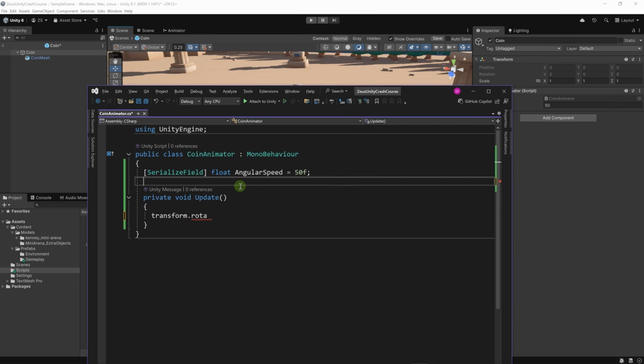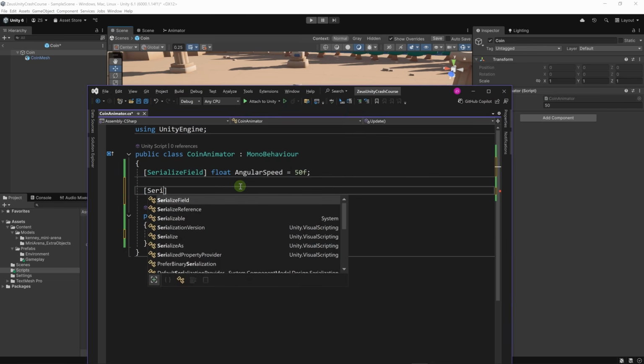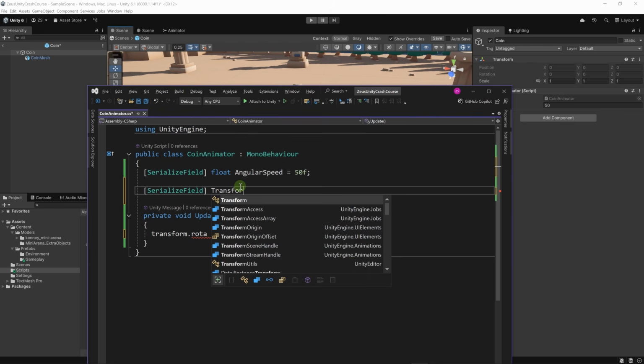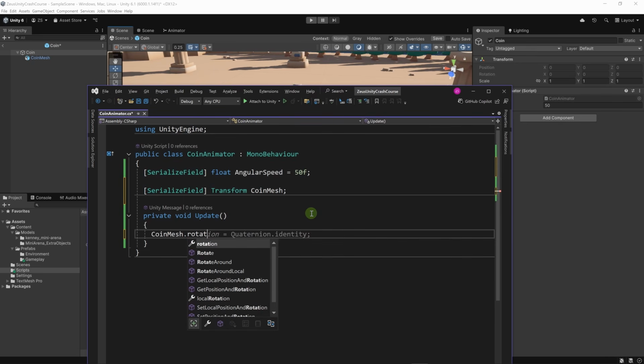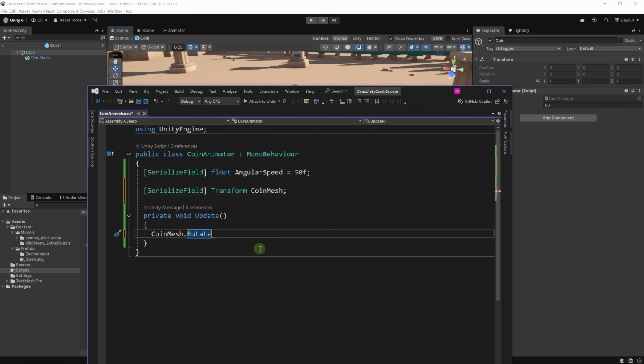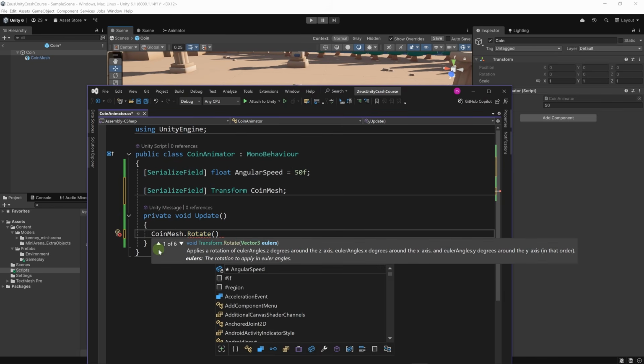Let's declare a Transform here. We're going to use SerializeField, Transform. Let's call it coinMesh. And when we want to rotate, it's the coin mesh that we're going to rotate. So let's say coinMesh.Rotate. We also have the Rotate method. And when I type the parentheses, I get some indications of the method signatures at my disposal.